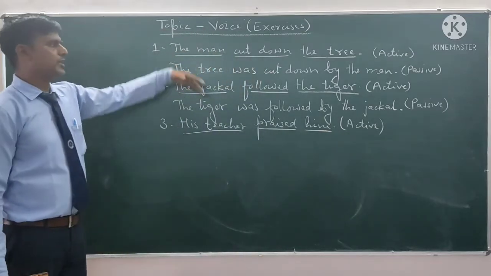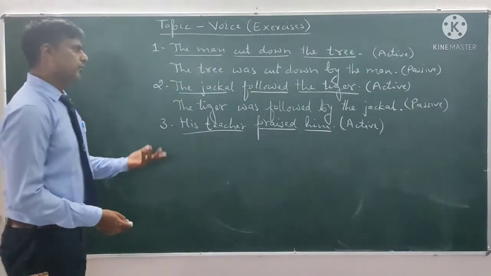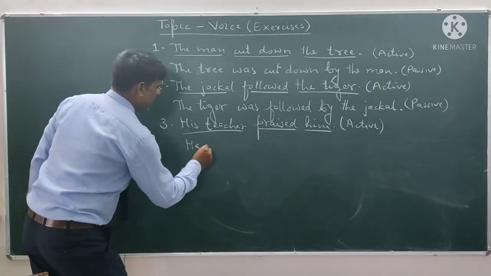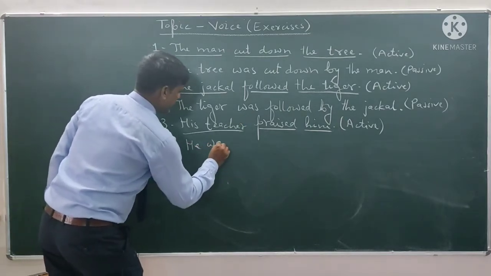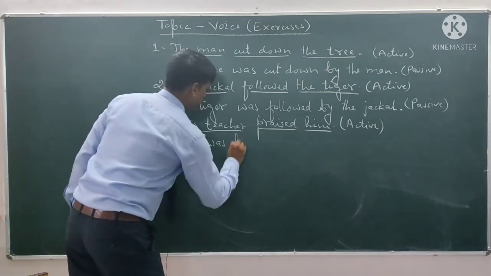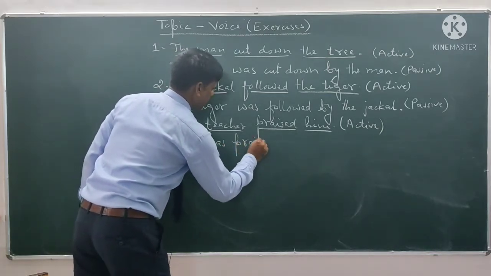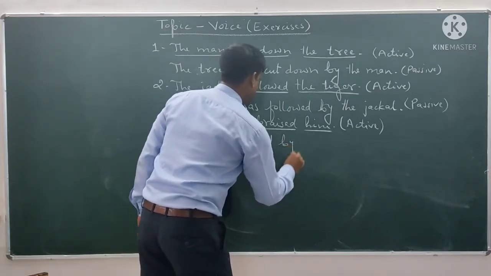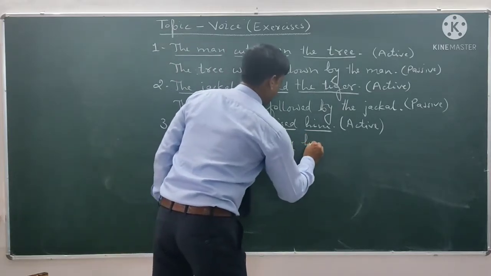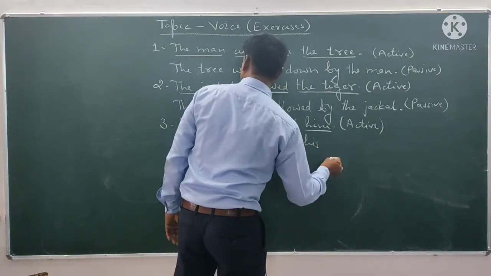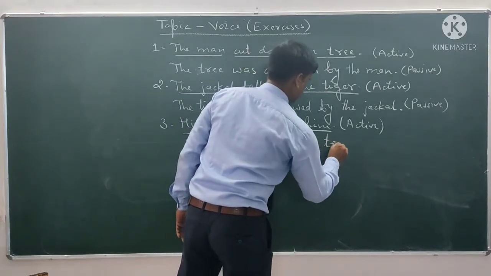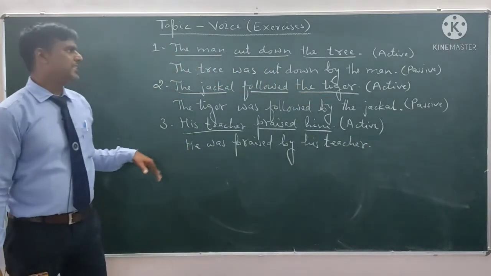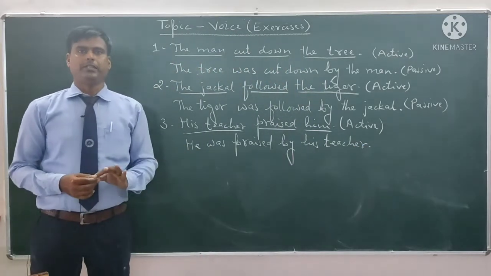So this is also the same as above sentences. So we have only to change him. The subjective form of him is he, and then he is singular, that's why was, he was. Then third form of main verb praise, third form is also praised, and then by, and the subject will be the object in active voice, passive voice, his teacher. Full stop. So this is the changing rule from active to passive.